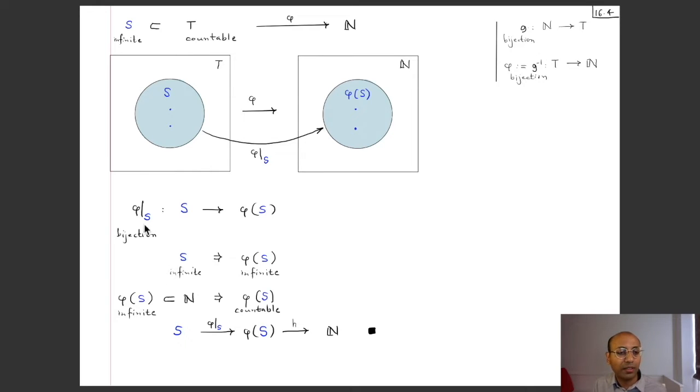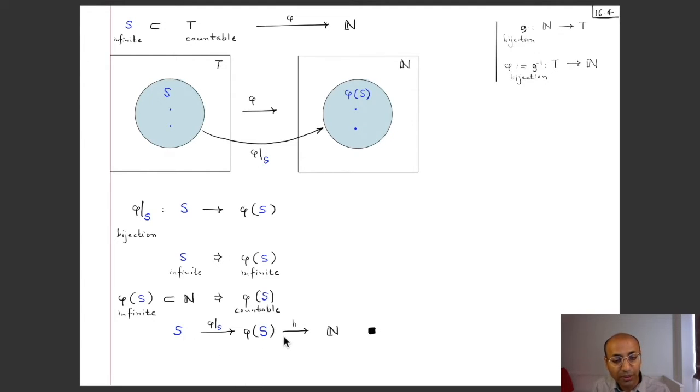So it follows from the facts that this map is injective and this set is infinite, that also this phi S is infinite. Alright, so we now have this phi S, which is a subset of N, and it's an infinite subset of N. And this implies, by what we have just proved, that this is countable. So since it's countable, there exists a bijection from N to this set phi S. And then if I look at the inverse of that, then we have a bijection also from phi S to N.